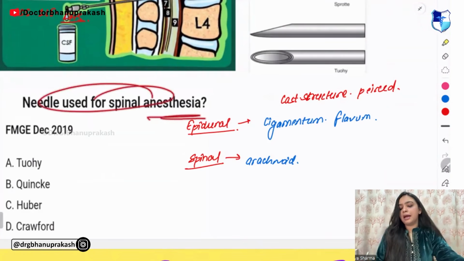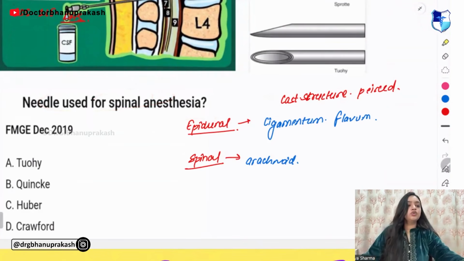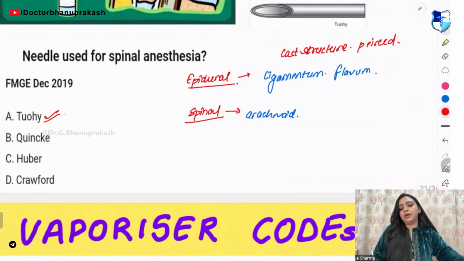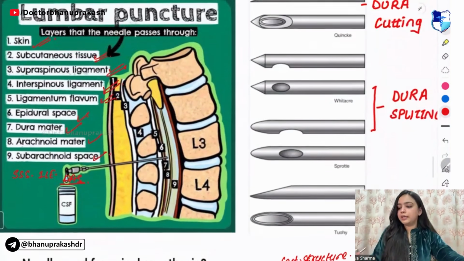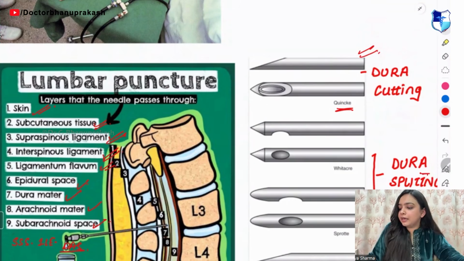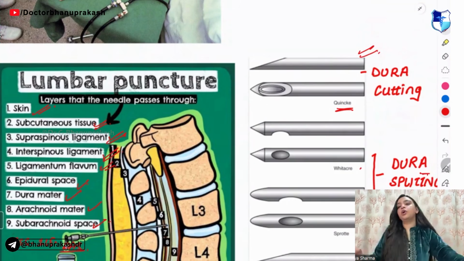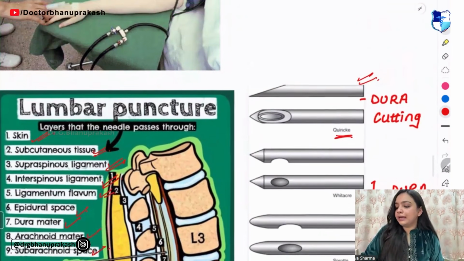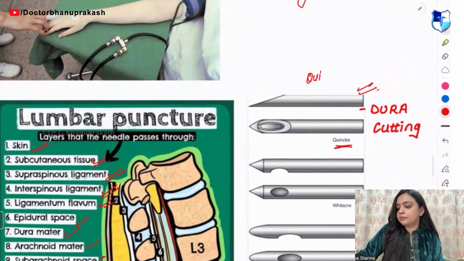Needle used for spinal anesthesia. Which needle do we use for spinal anesthesia? It is A. Very good. We don't use the Quincke's needle. Now remember, Quincke's is dura cutting and the rest are dura splitting. Quincke has a C in its spelling, so it is dura cutting.